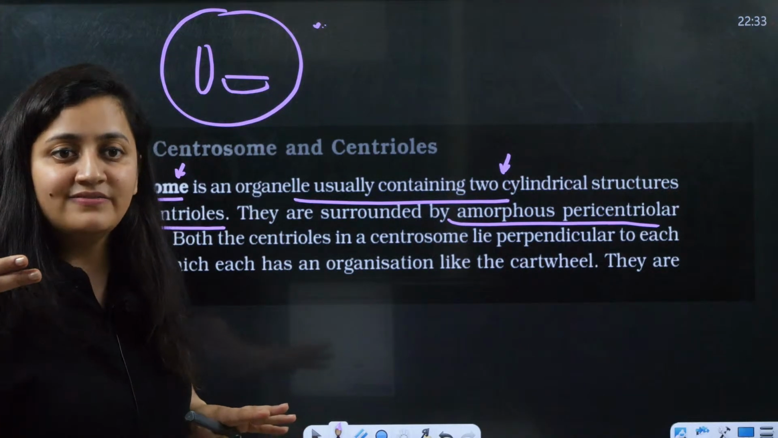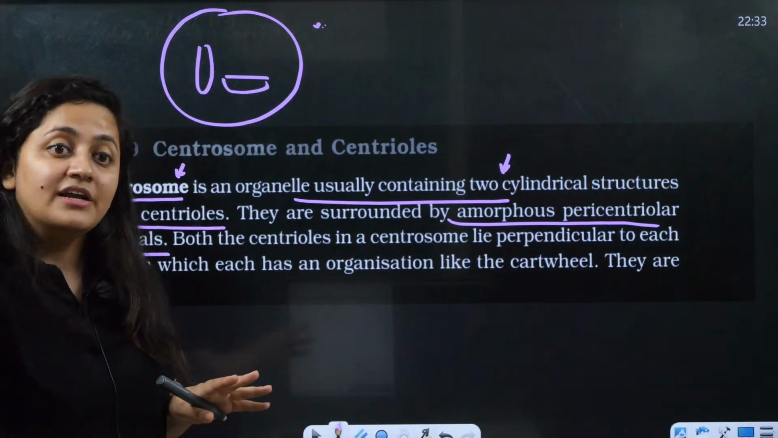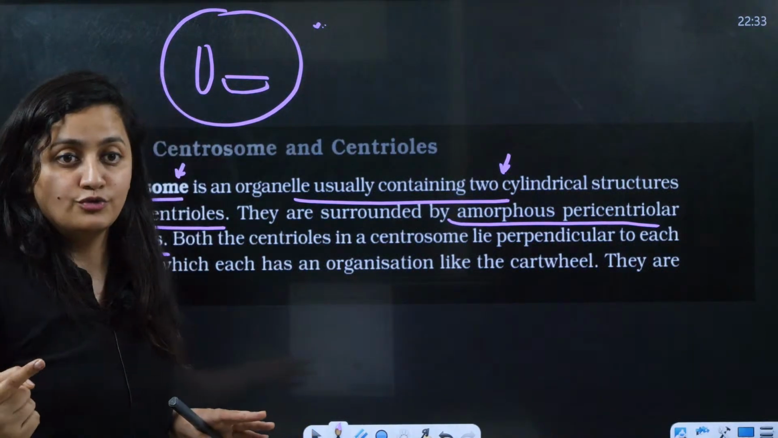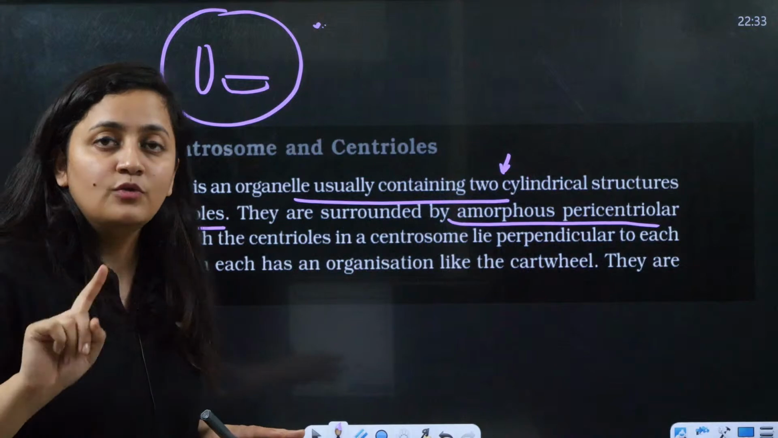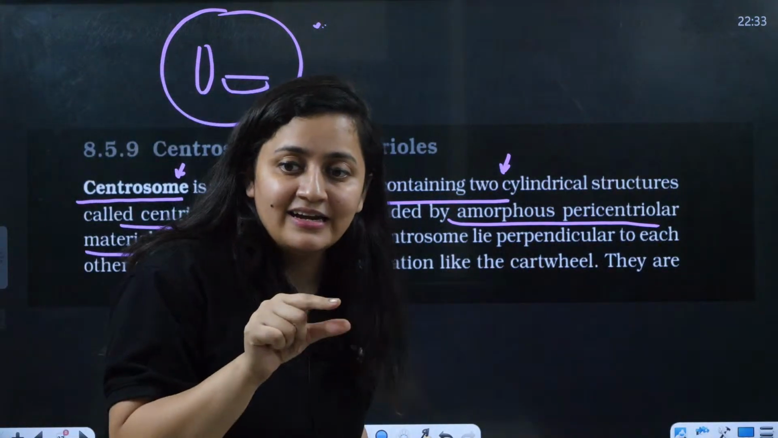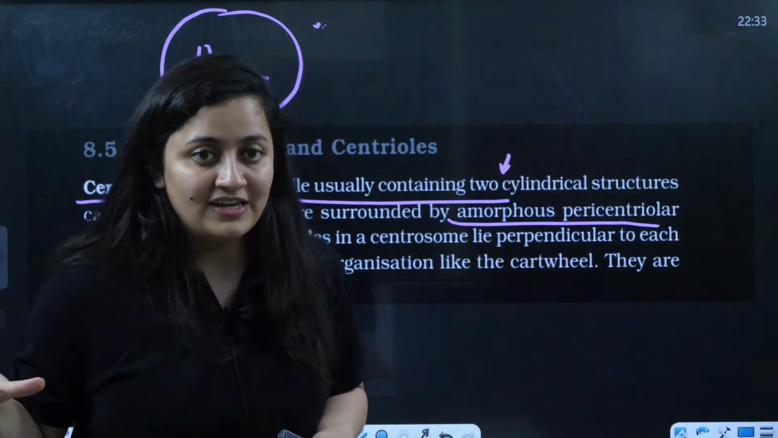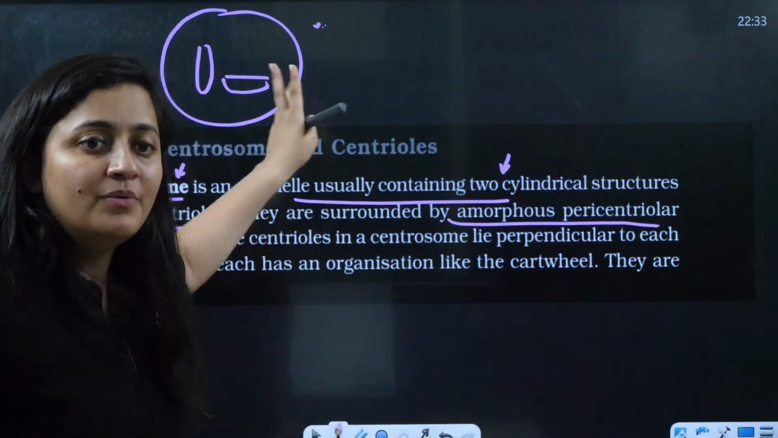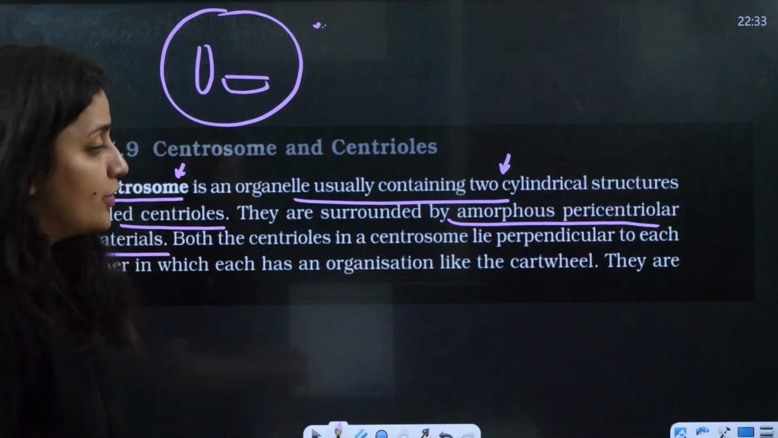pericentriolar material. That is why in the plant cell, even though they do not have the centriole, the spindle apparatus still forms. But that spindle apparatus will not be proper because the centriole is absent there. This is what you need to remember.